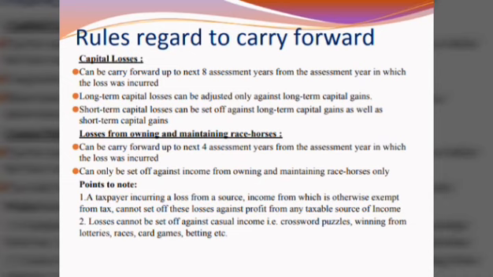Points to note: a taxpayer incurring a loss from a source whose income is otherwise exempt from tax cannot set off these losses against profit from any taxable source of income. Losses cannot be set off against casual income, such as crossword puzzle or lottery winnings. The entire casual income is fully taxable, and no loss is to be adjusted against it.